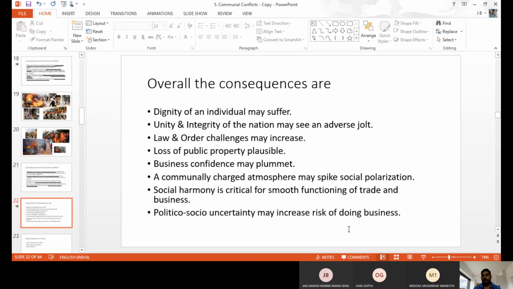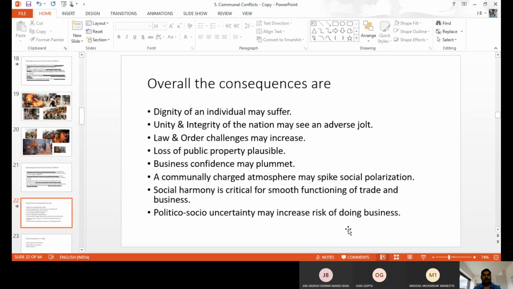Law and order issue: everybody will travel here and there. Nobody respects the police. Nobody gives proper place to the government, whatever the CM or the PM mention in their lectures and videos, people do not follow. They have the other type of mindset. They attack others, that is their motive. They will do anything. So a law and order issue will develop, and loss of public property will happen. Like trains and buses, the government has to buy them again, and from our tax only. So loss of public property happens.